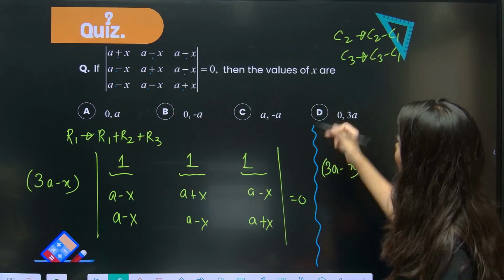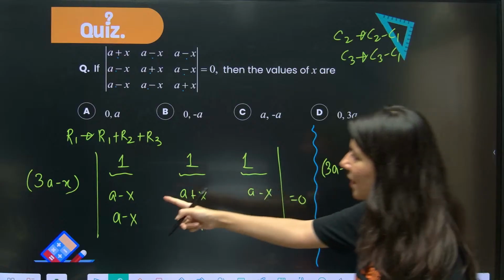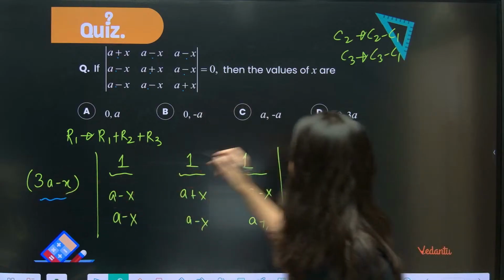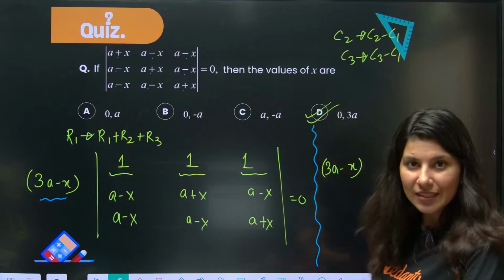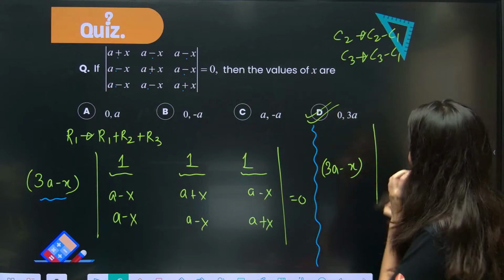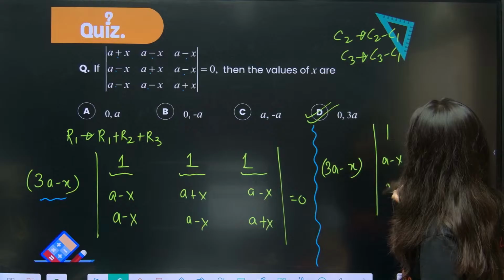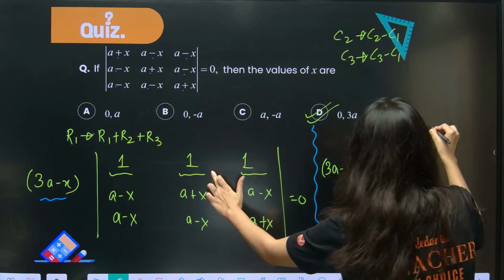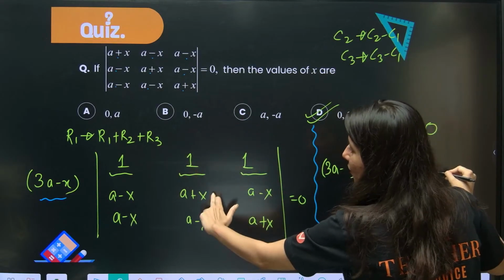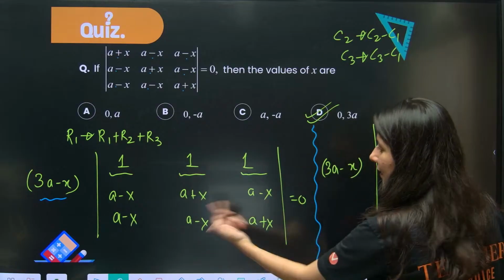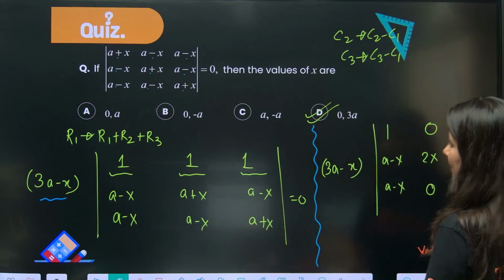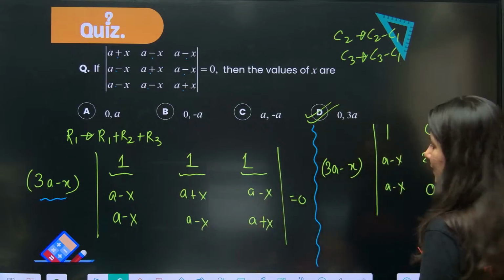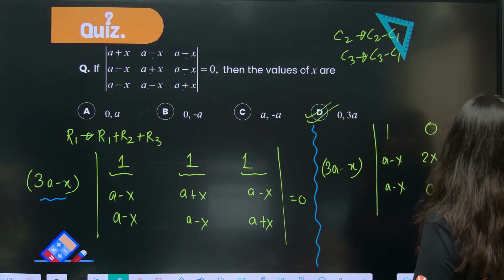Option D is absolutely right: 3a minus x equals 0 will give you x equals 3a. But we are going to solve it fully. So C2 will get changed. This is 0, this is 2x, and this is again 0. A minus x, 0. This minus this gives 2x, equal to 0.